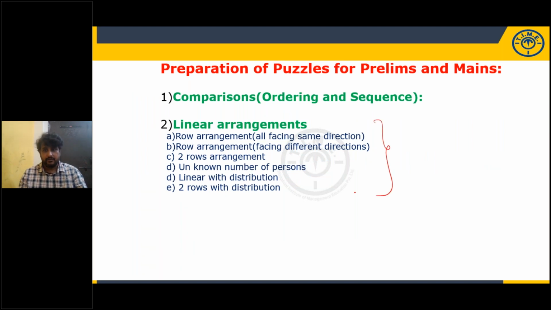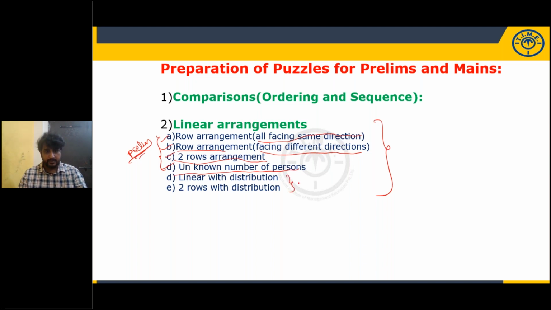Now, take a screenshot. I will explain you here. In linear arrangement, A, B, C, D. These 4 models are important for prelims. Row arrangement, all are facing the same direction. Row arrangement facing different directions. 2 row arrangement, parallel row arrangement, unknown number of persons. These 4 models are important for prelims.